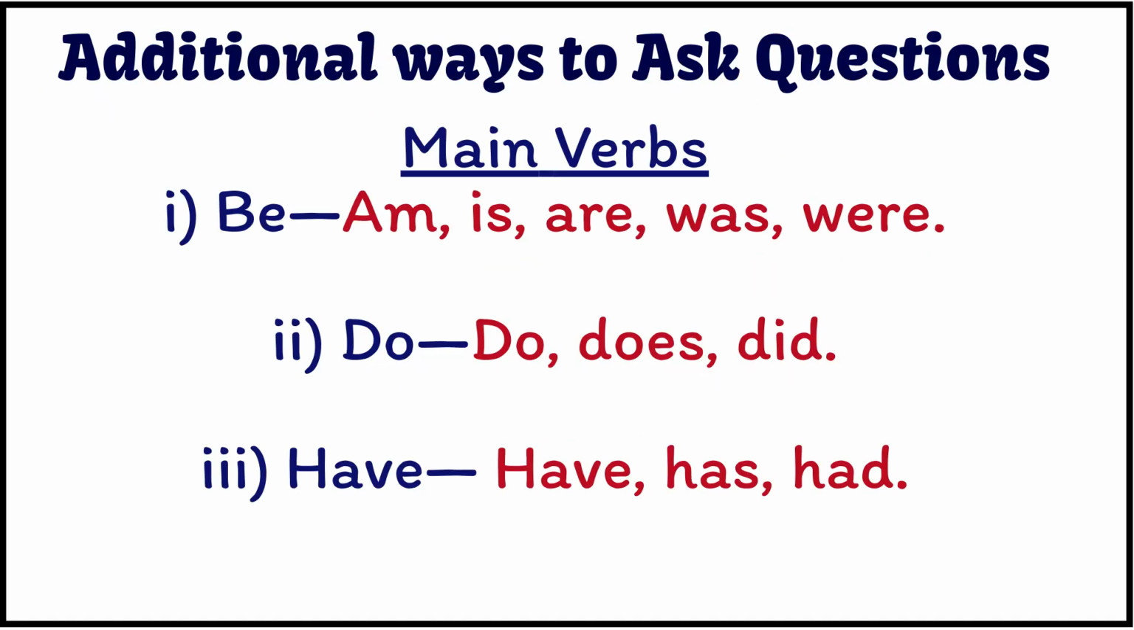Note that you can also use the verbs be, do, and have to ask questions. The be verbs are am, is, are, was, and were. The forms of the have verbs are have, has, and had. Then we have the do verbs, which are do, does, and did. Here is how we can form questions using the verb be.